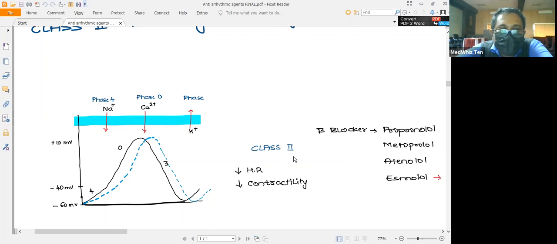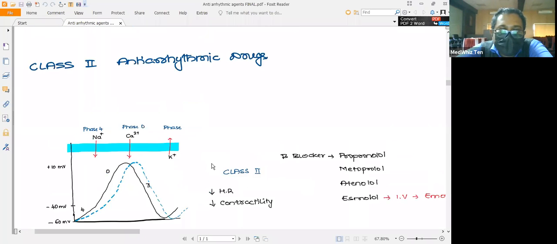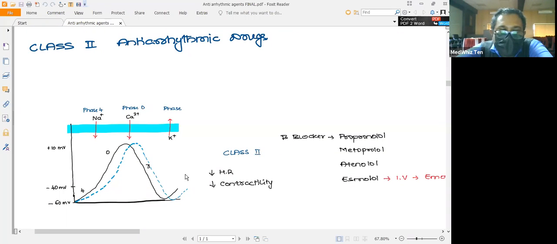Class 2 antiarrhythmic drugs are the beta blockers, which will reduce the heart rate by blocking the beta 1 receptors in the cardiac muscle. Once you reduce the heart rate, there will be a decrease in the contractility also. These drugs mainly affect the pacemaker cells.